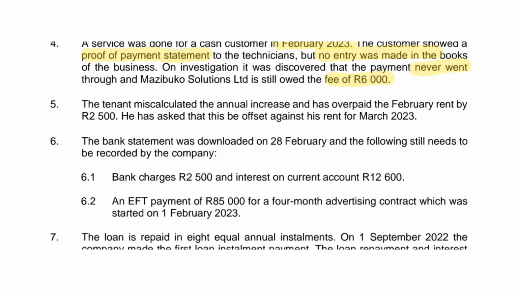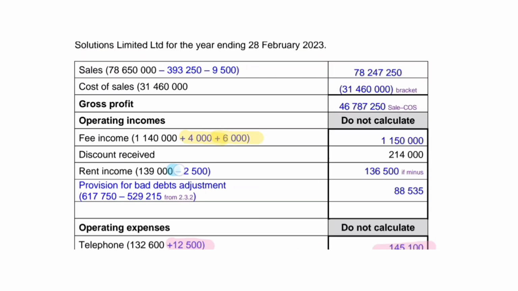Next, we have the tenant miscalculated the annual increase and overpaid the February rent by 2,500 Rand. We have not earned this 2,500. We have not yet provided rental benefits to this person. We are going to do that in March. What we need to do is to remove the 2,500 because it does not form part of our financial year. Rent income, there you have your 2,500 subtracted from our rental income. So this is income received in advance.